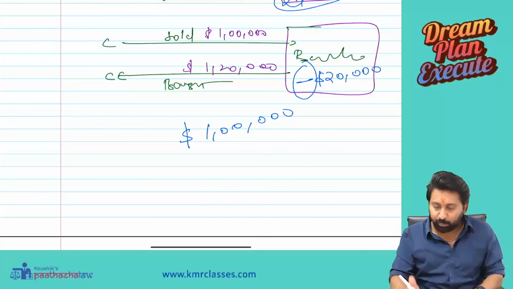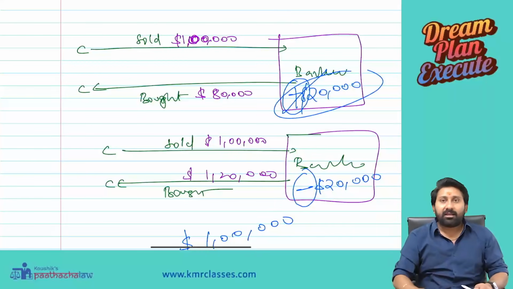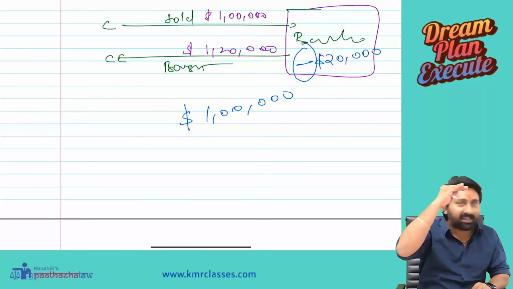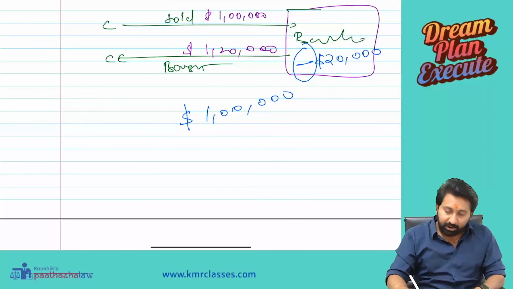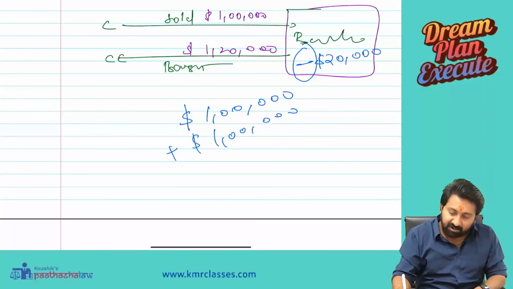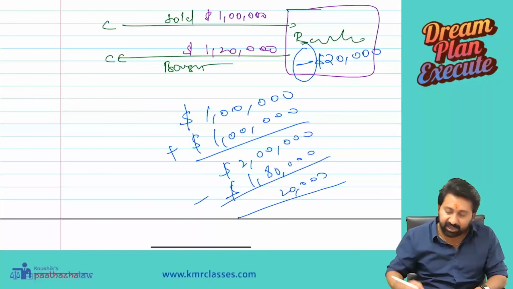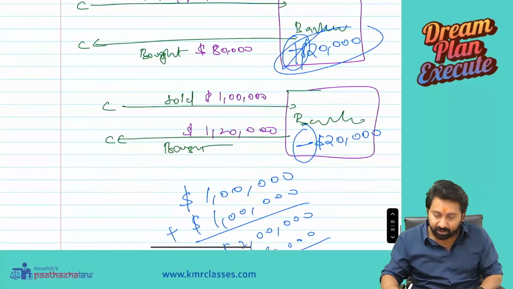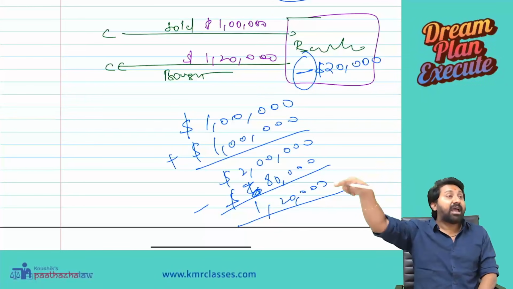Let us see. First case: a customer came and sold me $1 lakh, and it became 2 lakh. My limit is only 1 lakh. Now what I will do is first look for any other customer coming. He came, I threw $80,000 into his hands. I had thrown $1 lakh, another $1 lakh was added, it became $2 lakh. Another customer came, he took $1,80,000. Still I am having a balance of $1,20,000. I need to have only a 1 lakh balance. I have 20,000 extra.